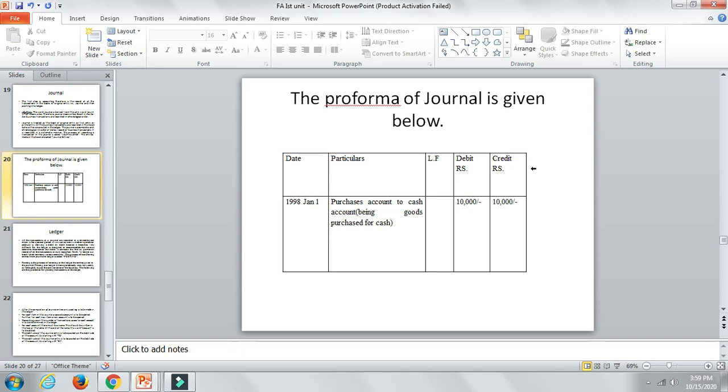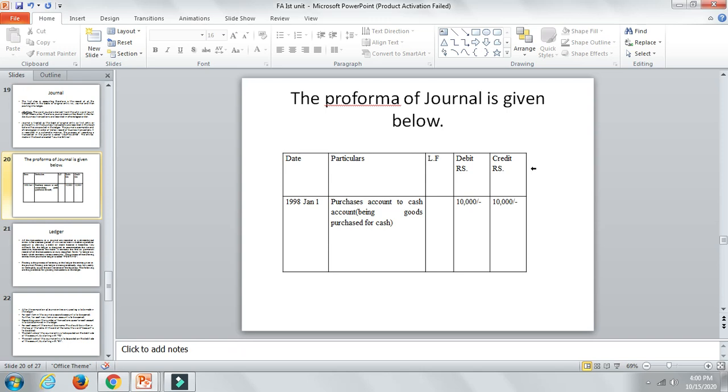Now, let's say the date is January 1, 1998, and this has to be matched with what we are posting in the ledger account. That is the reason in LF you write down the page number. Here we are not going to do it in our problems; this is for practical experience in companies. Here you need not write anything, just leave it empty. I am telling you for reference, because LF means ledger folio, which has to be matched with the ledger account. I hope I made it clear.